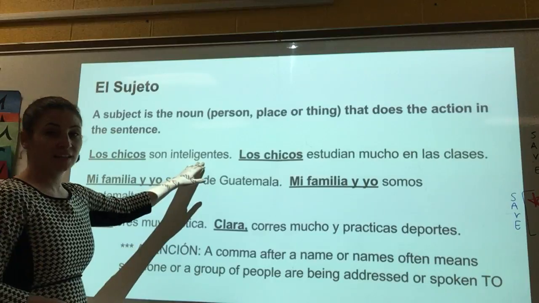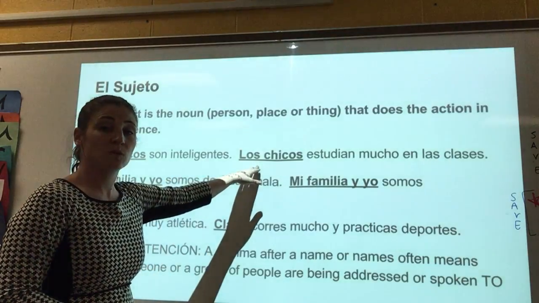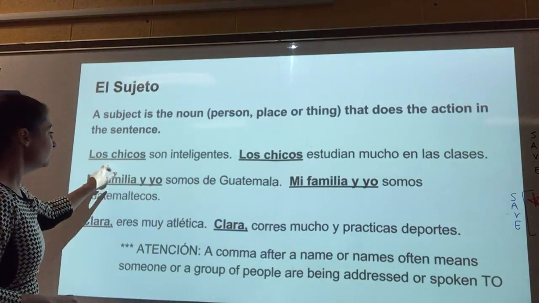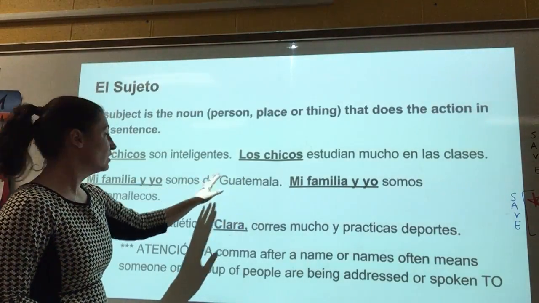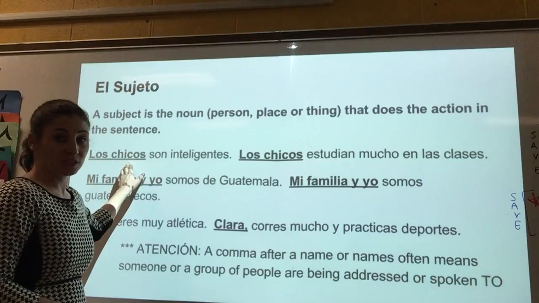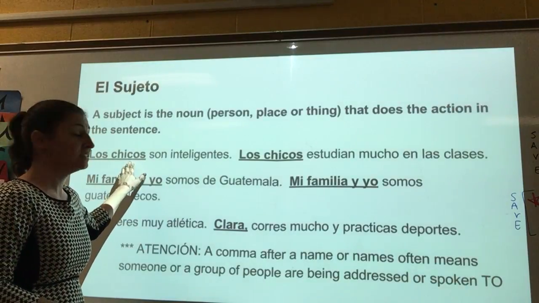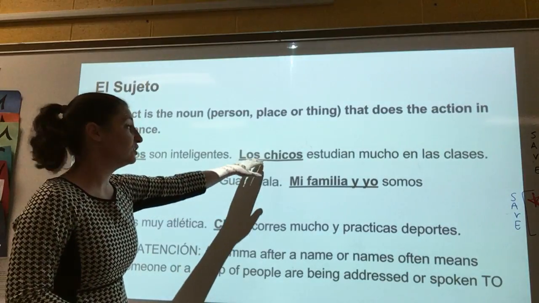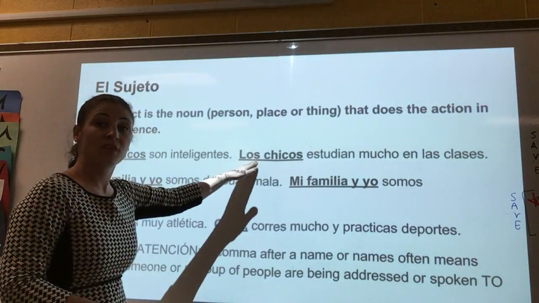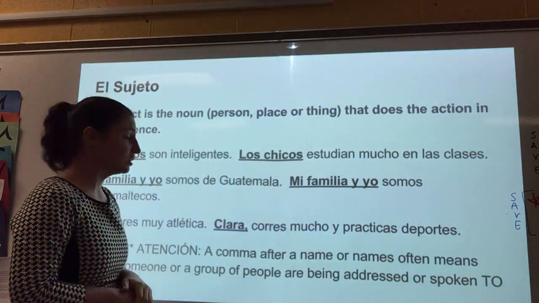Los chicos son inteligentes. Los chicos estudian mucho en la clase. The children are smart. The children study in class. Who is smart? The children are smart, and that is why this is the subject. Who studies in class a lot? The children study a lot in class. So los chicos is the subject.